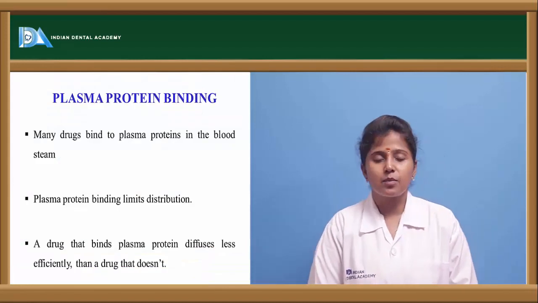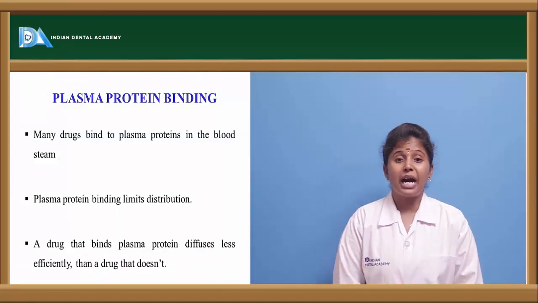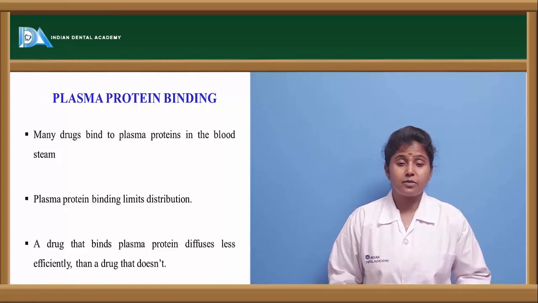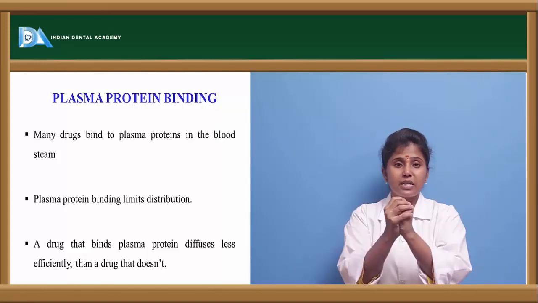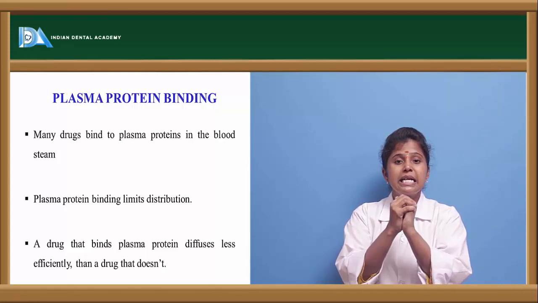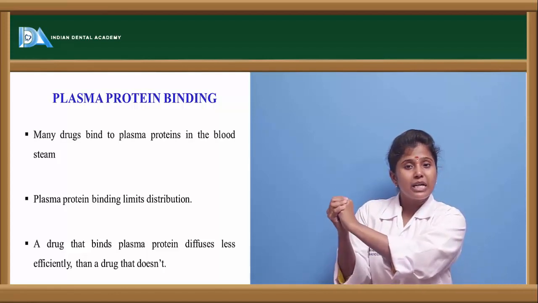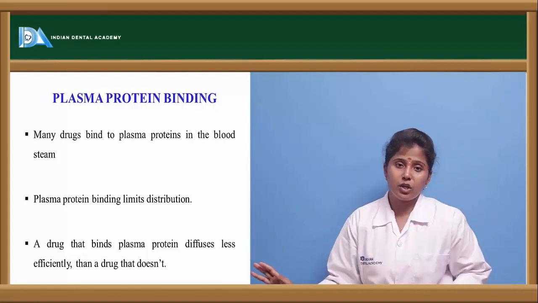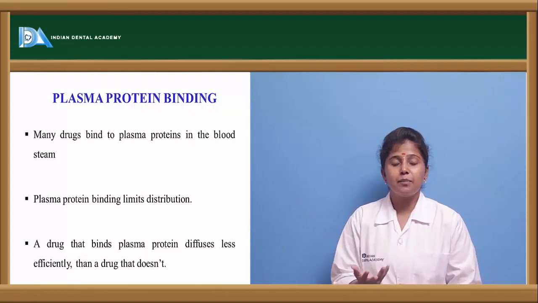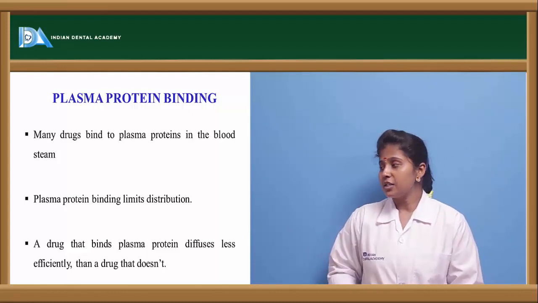The other one is plasma protein binding. So the drug should have higher affinity towards the plasma protein. The drug will bind to plasma proteins, and these plasma proteins carry the drug molecule to their destination and they leave the drug molecule there. If the drug is having high plasma protein binding, then it is distributed more.